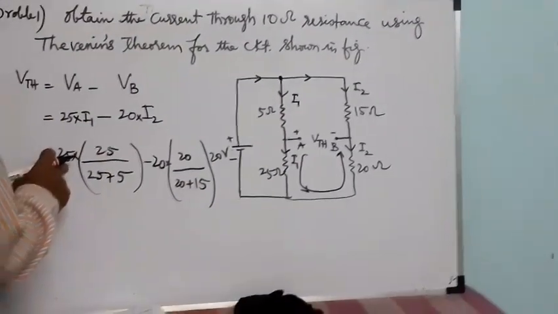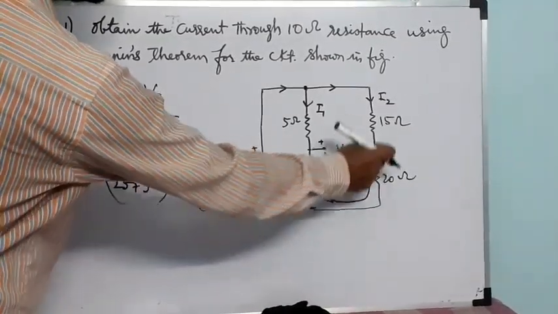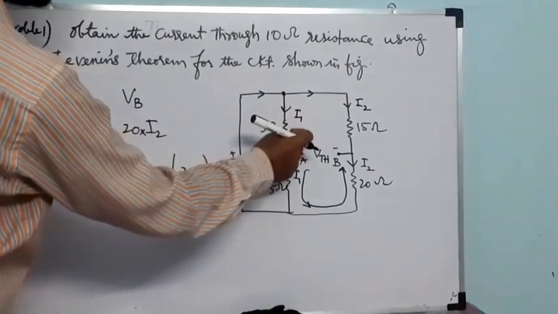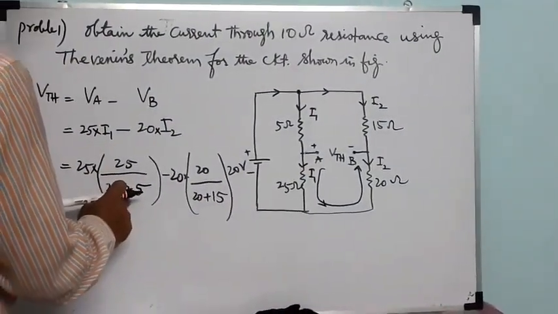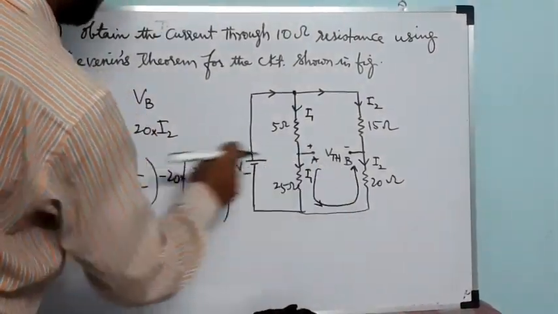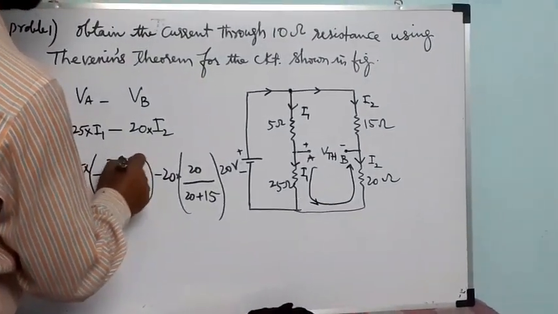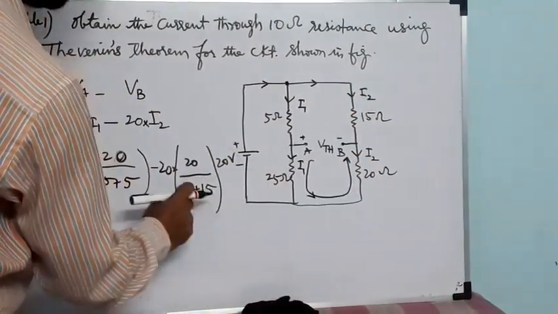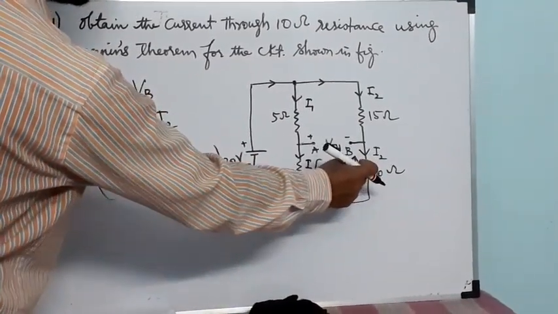For I1, see the current in this loop, how it will flow: 5 plus 25, these are in series, so the current flows. And here for I2 you have to take 20, and minus, here 15 plus 25, where this current is, you have to take this in series.